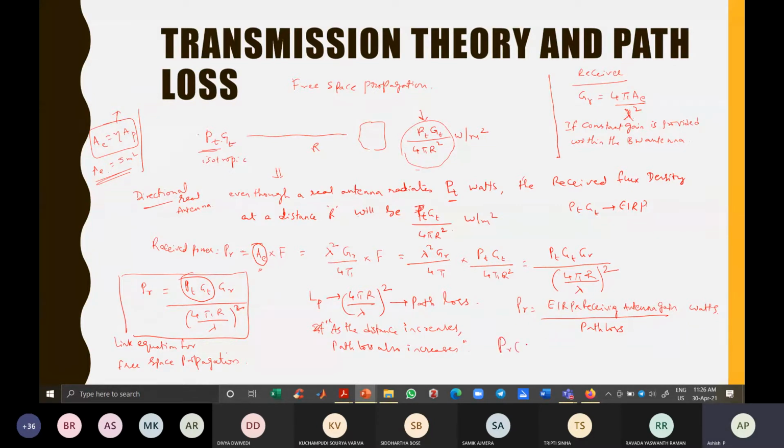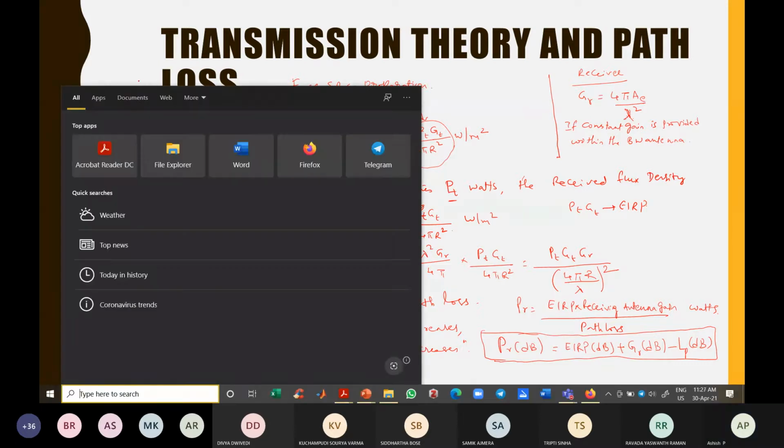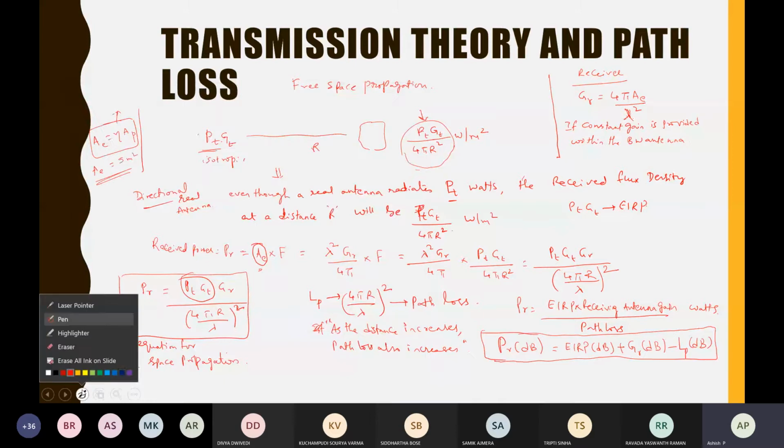We can also write it in the dB scale. Received power in dB is equal to EIRP in dB. This multiplication becomes plus, so plus GR in dB, minus path loss in dB. So this is the equation in dB scale. So here it's only the path loss we are considering. Instead of that, we can also consider other parameters. What are those other parameters?